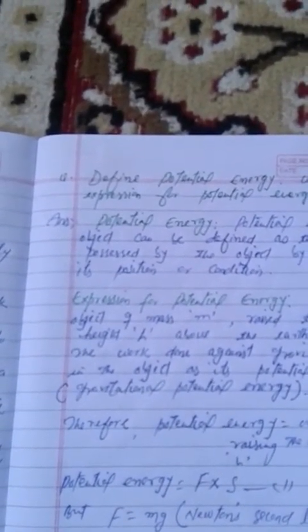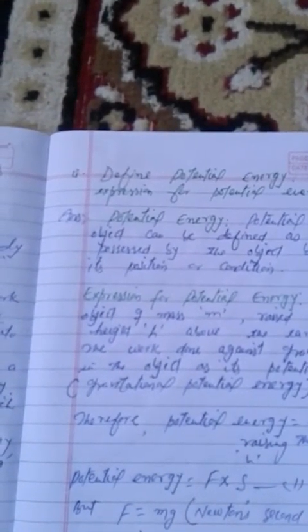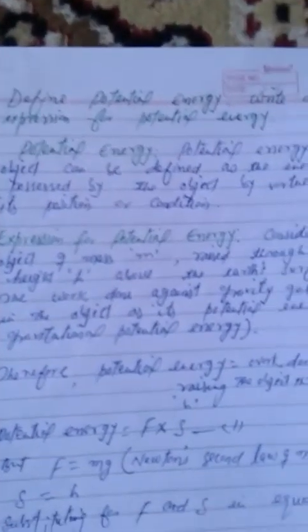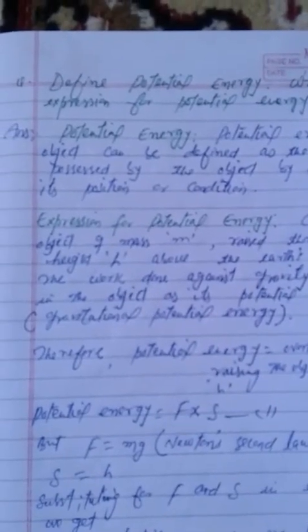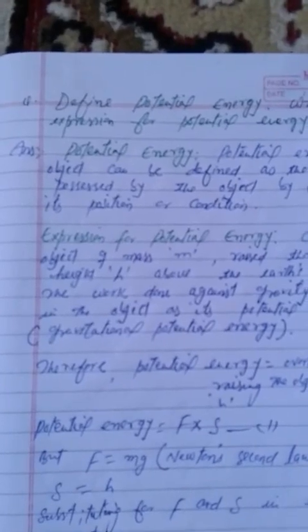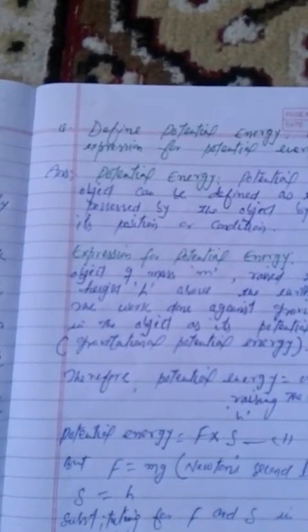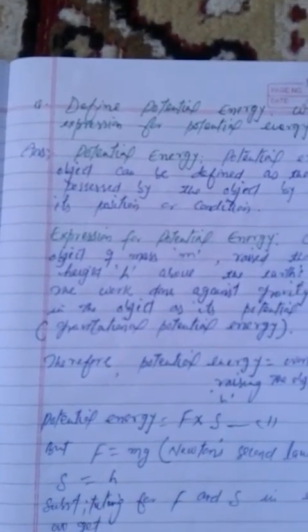The water in a tank on the roof of a building possesses potential energy due to its position, height above the ground. A stretched rubber band and compressed gas in a cylinder also possess potential energy, but this is due to their change in shape or configuration.